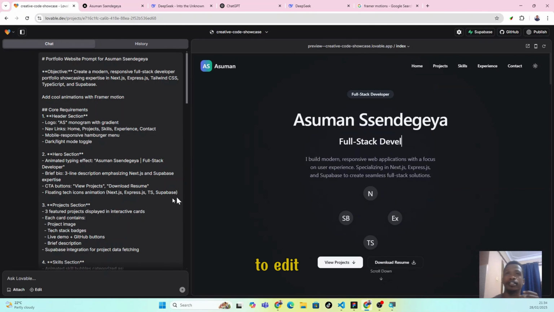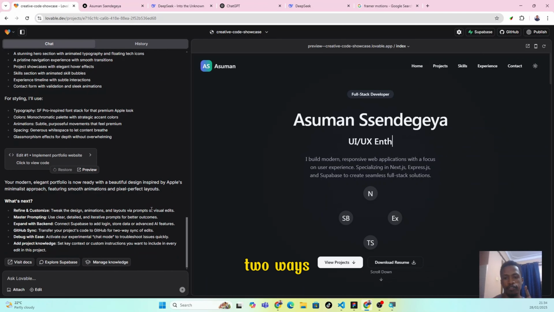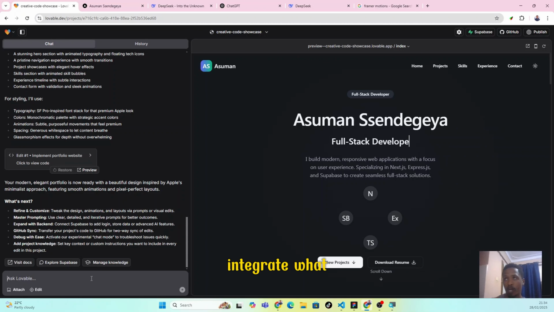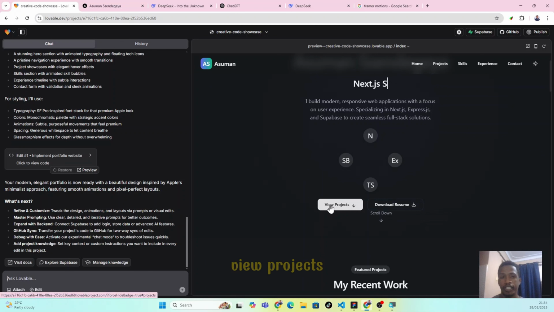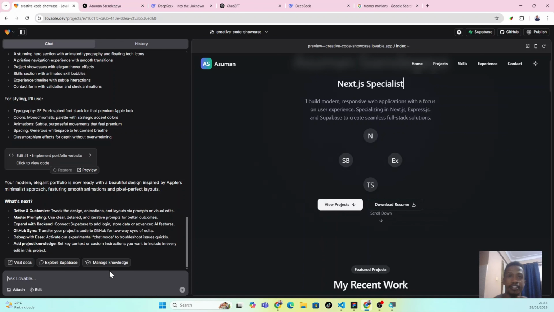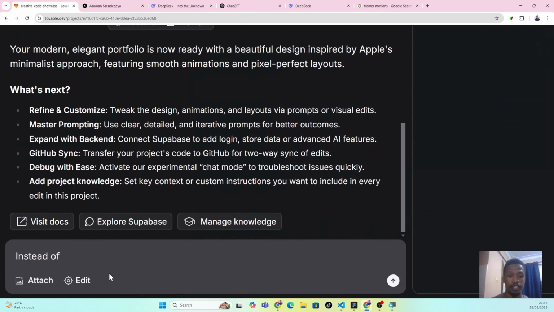Now, if you want to edit, there are two ways of editing. One, for non-developers, all you can do is write a prompt, and then Lovable will recreate this to integrate what you want. For example, instead of, say, view projects, I can say display, view all.